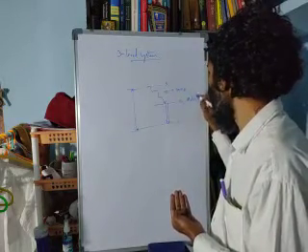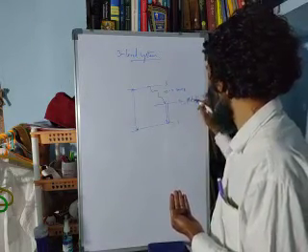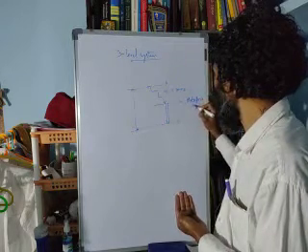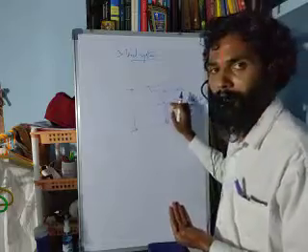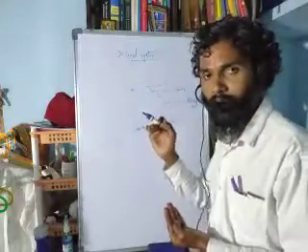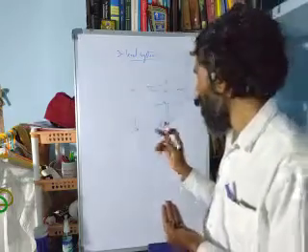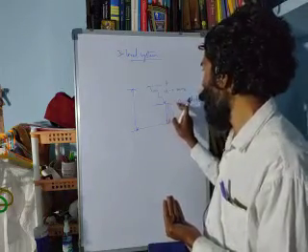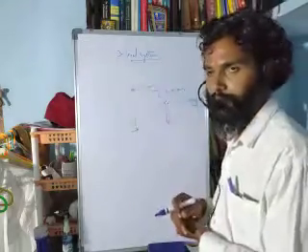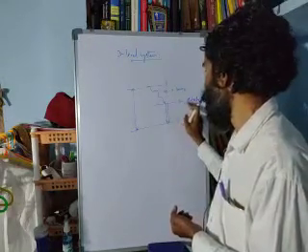That means the lifetime of this metastable state is much higher. Remember, the lifetime is coming as tau radiative, and that is much higher than the tau for level 3. That's why we call this a metastable state.